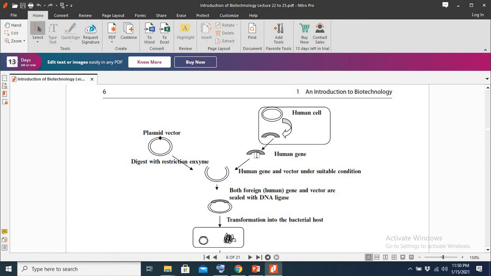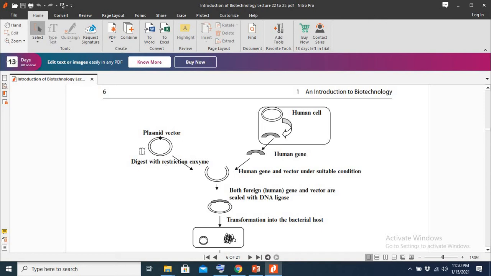Then we insert this gene into the plasmid. How could it be possible? We just have to cut this DNA and then insert this gene. Actually, it is possible due to different enzymes.